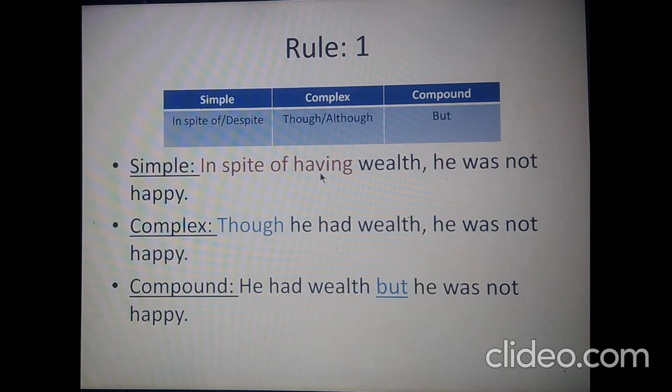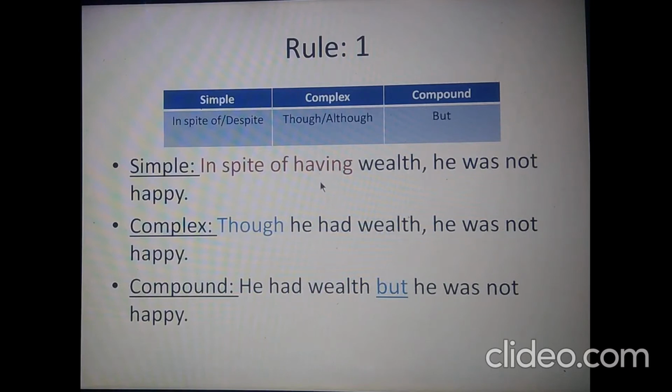This is not working as a verb. This is a verb ing form. As you know, after any preposition, we normally use verb ing. So here, as I told you, in spite of is a prepositional phrase. So here this verb ing form is applicable.